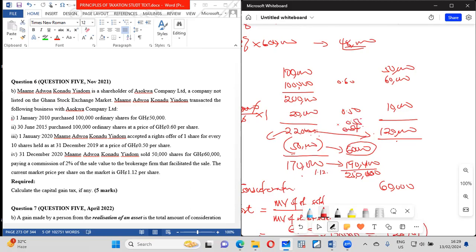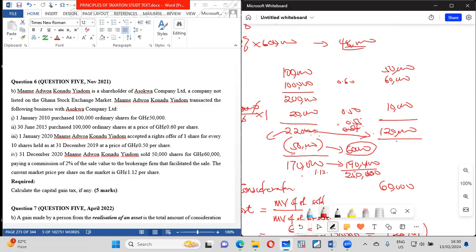So that is the cost of shares over there. And he is selling 50,000 of his shares. So technically, if you want to even generate the cost from there, it will be like 27,272. But we all know that that is not the market value, the proper cost of shares in the market.